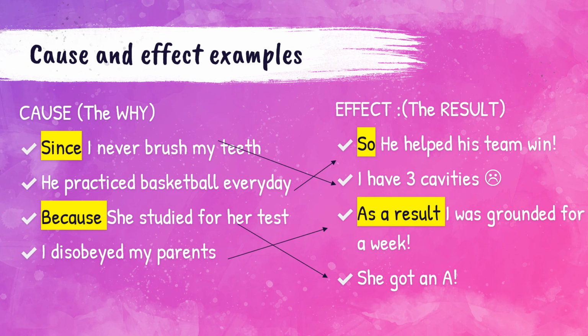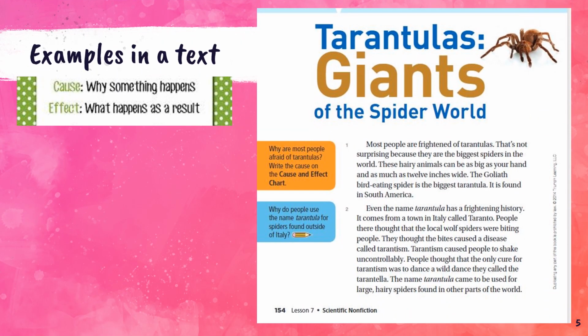As you can see, the cause is our why something happened, and the effect was the result of that happening. Now, remember, I said that sometimes the cause is not listed first. Sometimes the effect is listed first. Let's look at this first paragraph and see if you can tell me the effect and the cause in this first paragraph.